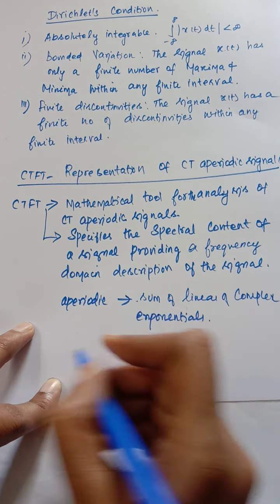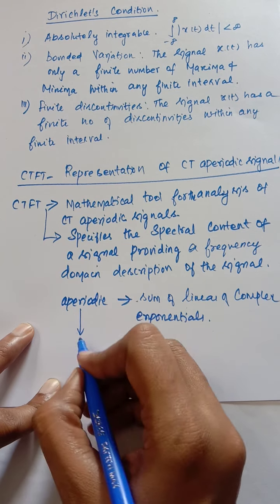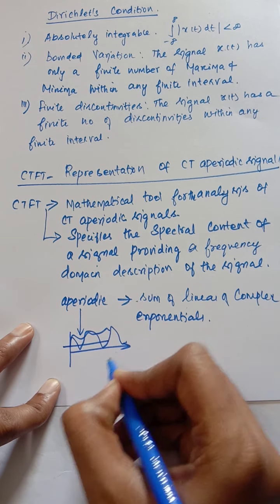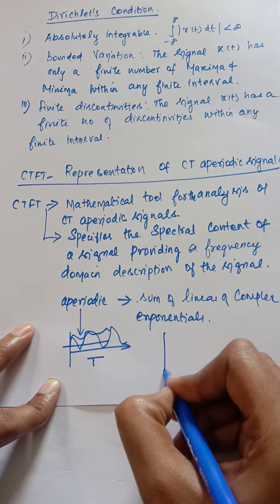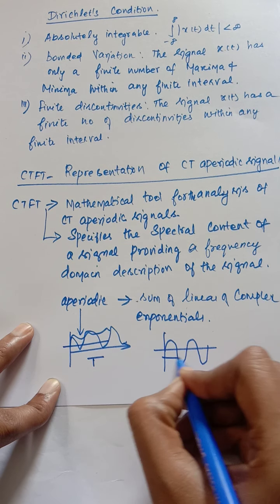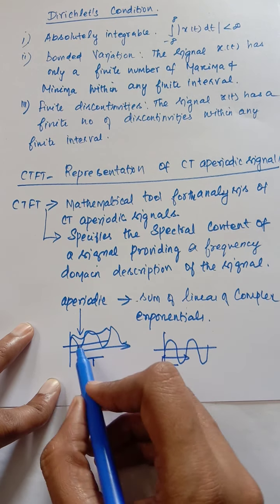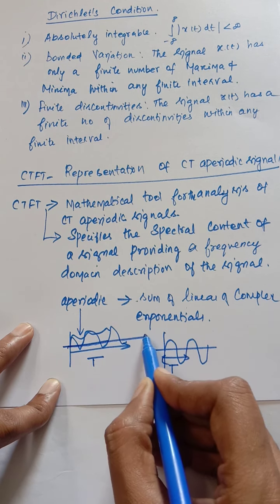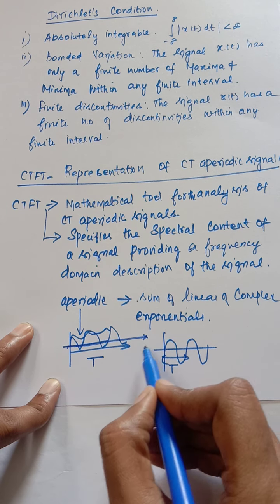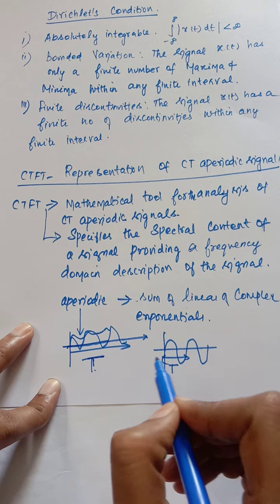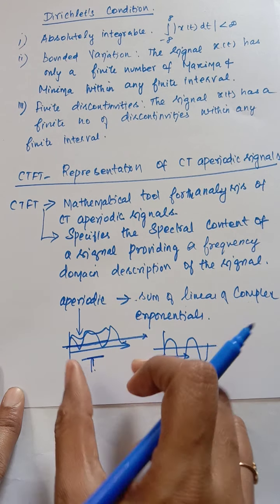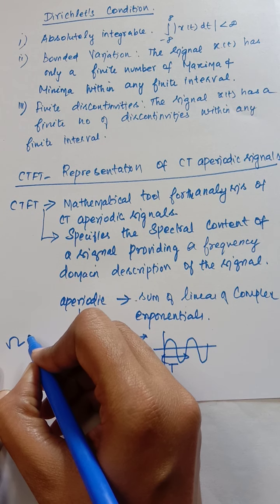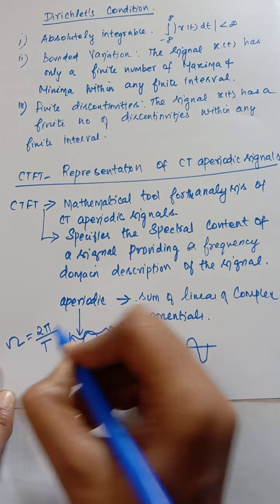We assume that this aperiodic signal has an infinite time period. A signal which repeats itself has a fundamental time period, but in an aperiodic signal, the signal won't repeat. So we consider the time period T up to the time where the signal exists. Because this time period T is very large, the fundamental frequency is nothing but 2 pi by T.